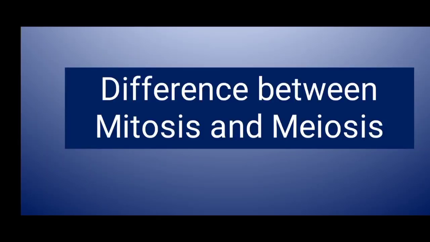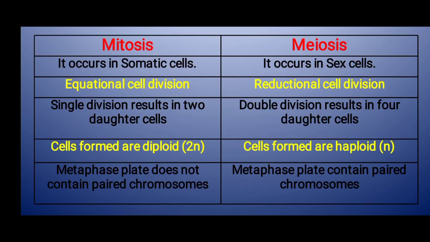Okay, now let us know the difference between mitosis and meiosis, the last part of the chapter, cell cycle and cell division. Mitosis occurs in the somatic cells or body cells, whereas meiosis occurs in the sex cells during the formation of the gametes.